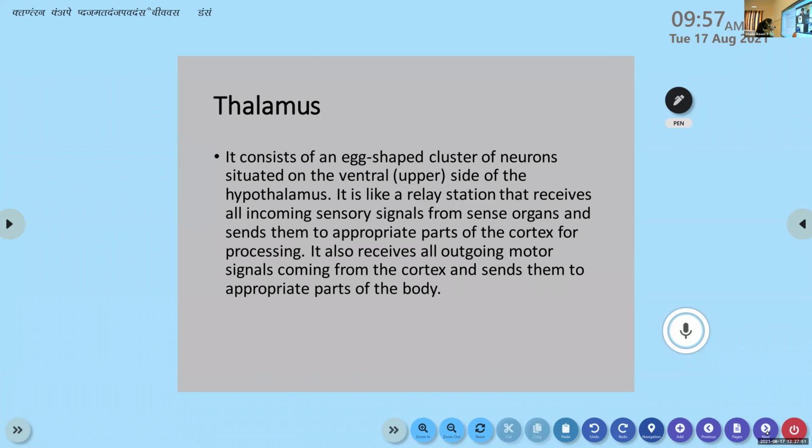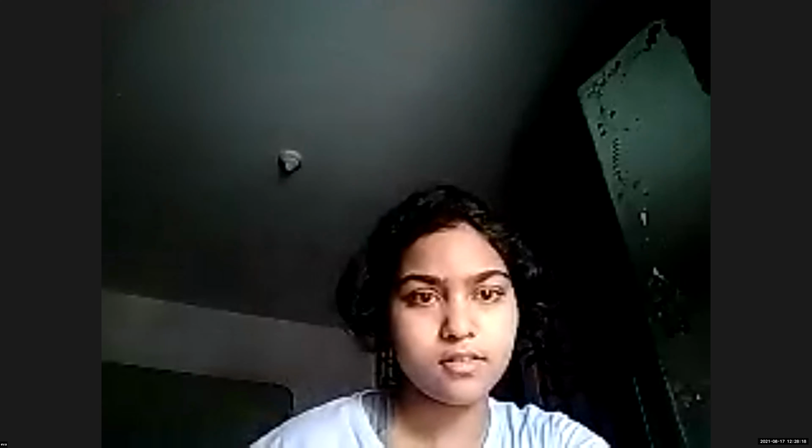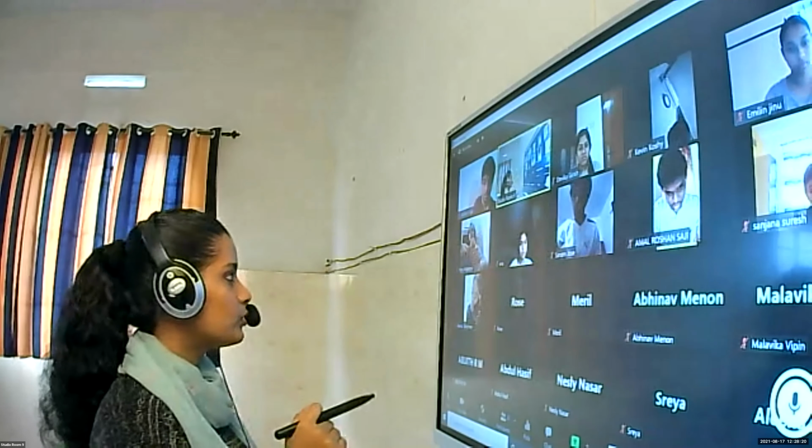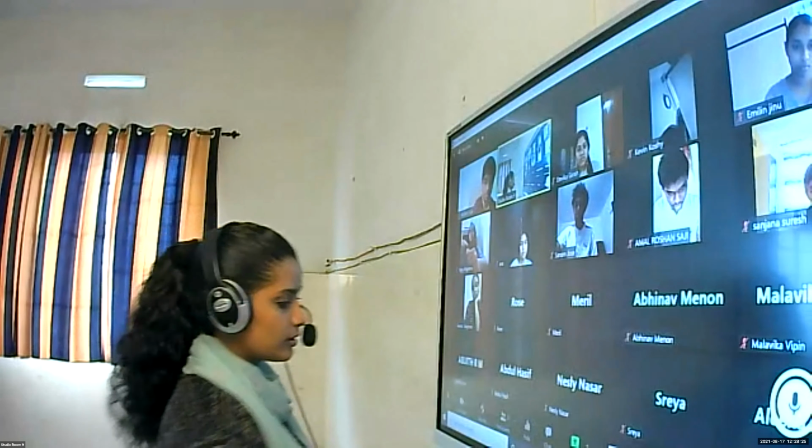Now, next is the thalamus. The thalamus is an egg-shaped cluster of neurons situated on the ventral side. Ventral means the upper side of the hypothalamus. So tell me, thalamus or hypothalamus, which one will be on top? It's the thalamus. The thalamus will be on top. Hypothalamus means below the thalamus. Hyper means up always.